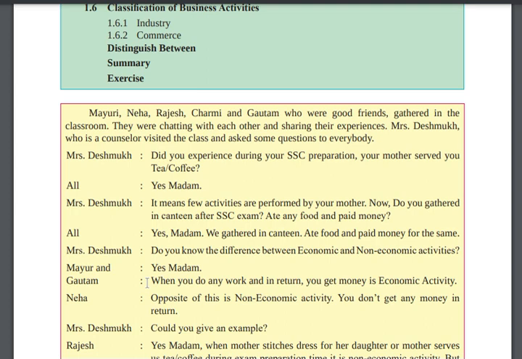So five students are sitting in the classroom, chatting with each other and sharing their experiences as usual. Miss Deshmukh, who is a counselor, visited the class and asked some questions to everybody.